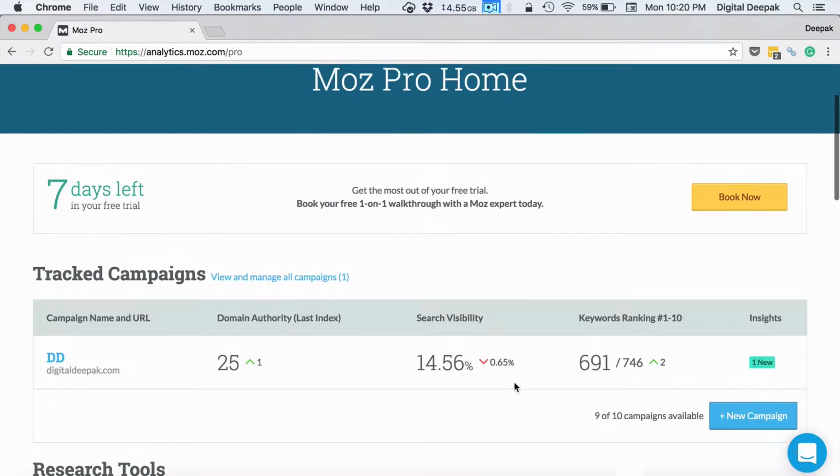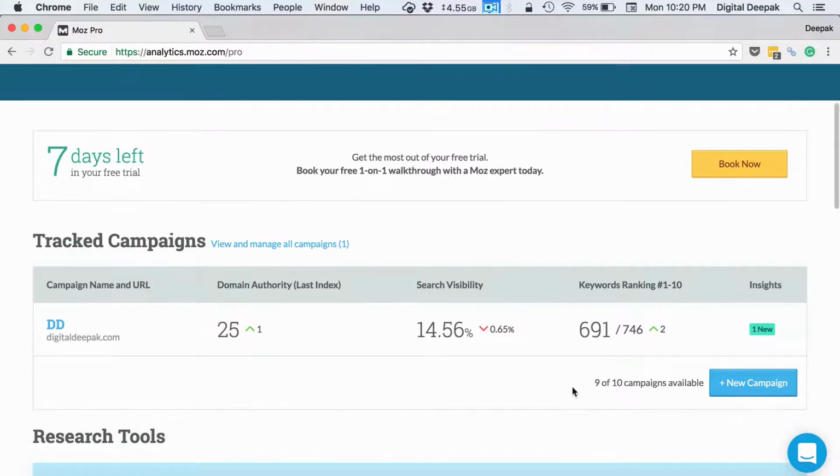In this $149 a month plan, Moz allows you to track 750 keywords. Here you can see that I have added 746 keywords. Most of the keywords I have got from Google AdWords and Google Search Console. I basically picked up almost all the keywords available in Google Search Console, and then I added them to Moz so that I can track the rank of these keywords.